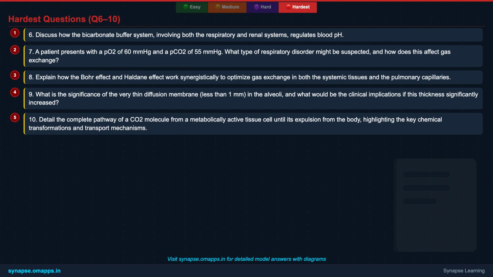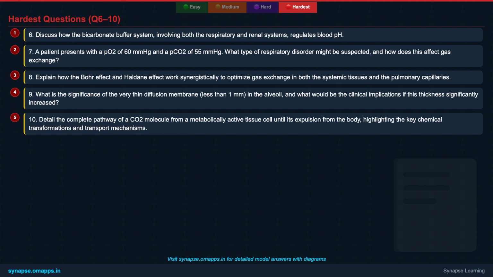8. Explain how the Bohr effect and Haldane effect work synergistically to optimize gas exchange in both the systemic tissues and the pulmonary capillaries. 9. What is the significance of the very thin diffusion membrane in the alveoli, and what would be the clinical implications if this thickness significantly increased? And 10. Detail the complete pathway of a CO2 molecule from a metabolically active tissue cell until its expulsion from the body, highlighting the key chemical transformations and transport mechanisms.